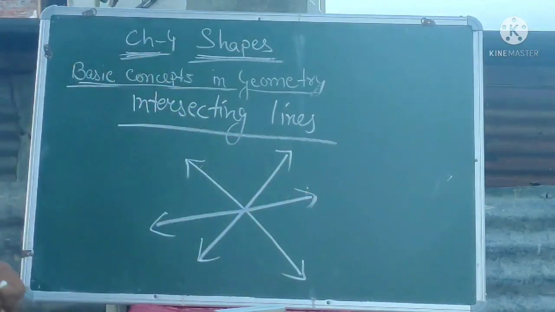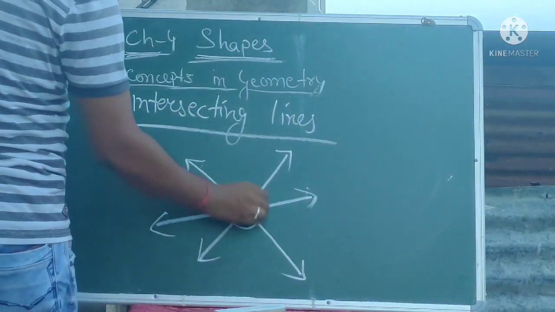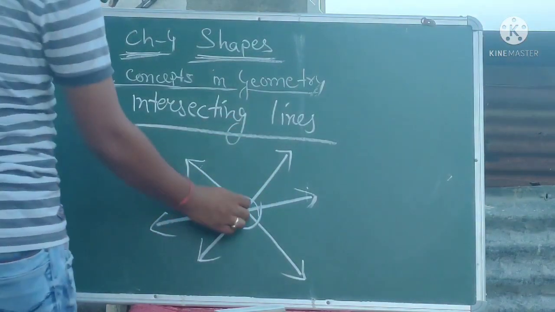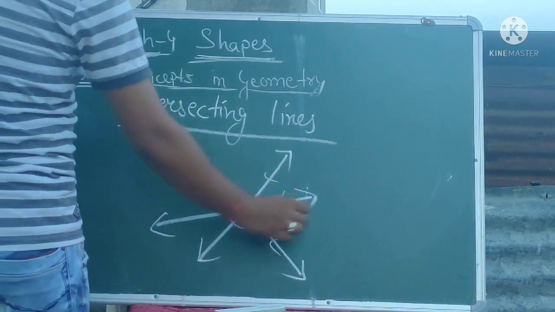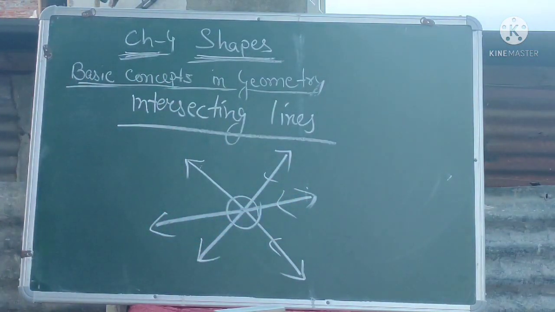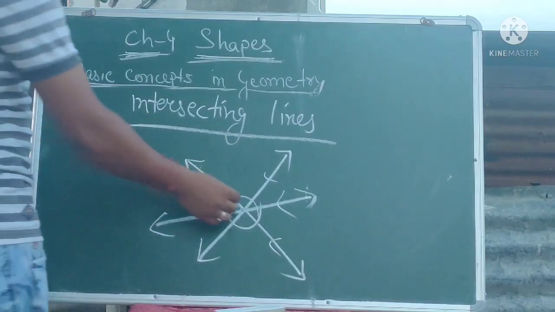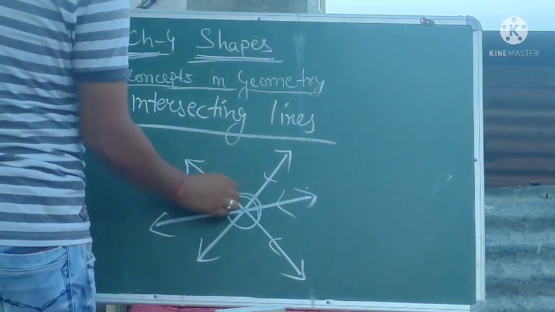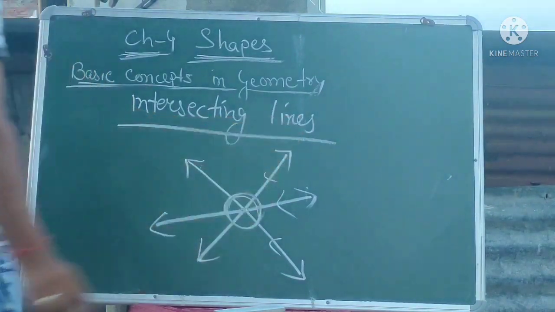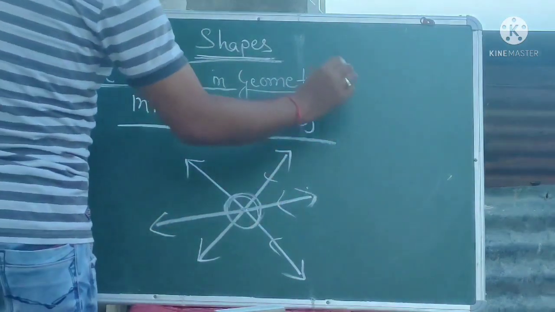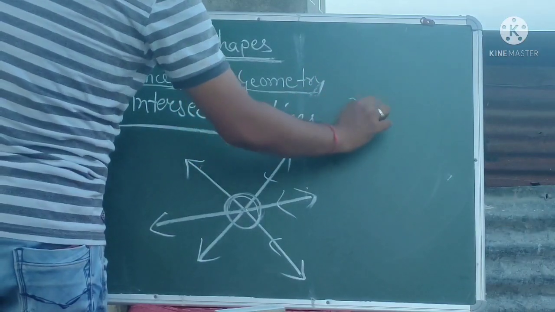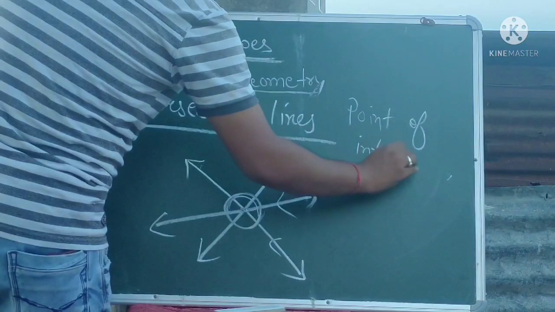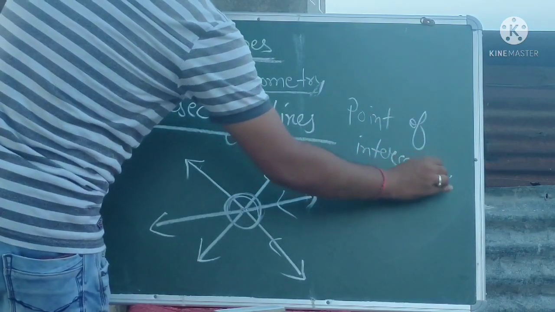So when two or more lines intersect in a particular point, then these lines are known as what lines? Intersecting lines. And at the point where the lines have intersected, say in this particular point, that point is known as the point of intersection.